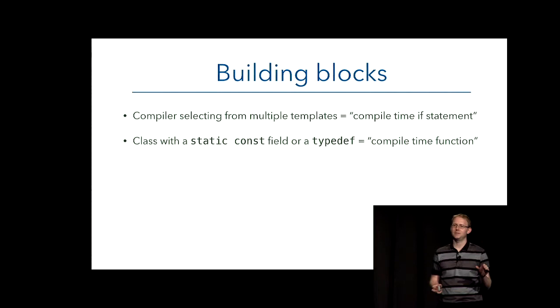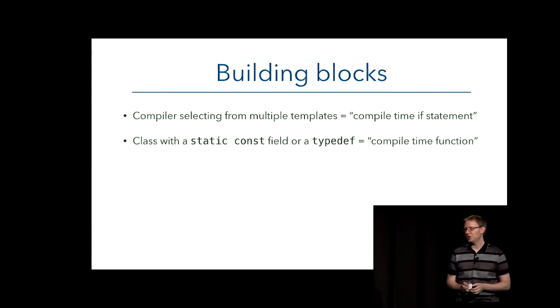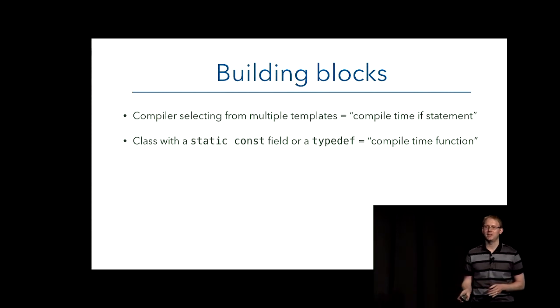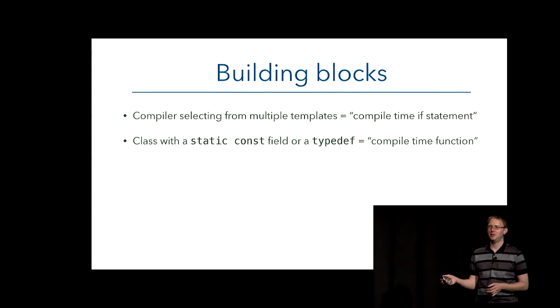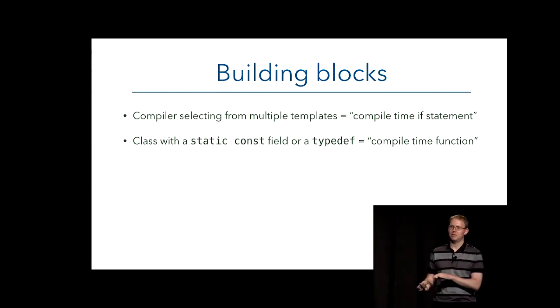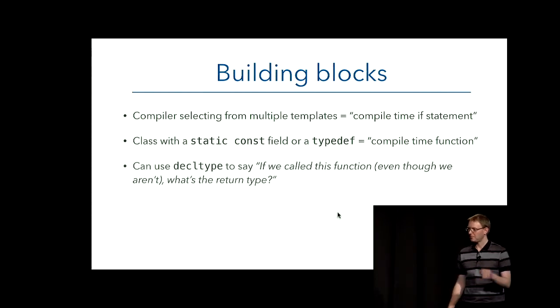If you want to get something out at compile time, what you can do is declare a static field, or an enum, or a typedef, and you can reference that. So in our string converter, we could have put a typedef in there and referenced it from somewhere else, and then plugged that into something else.